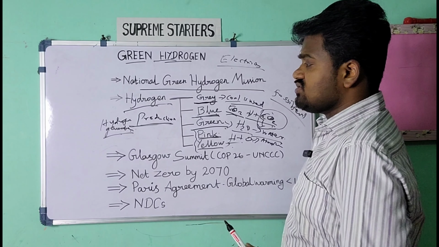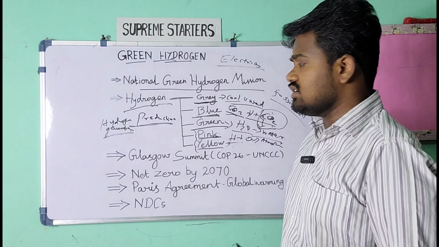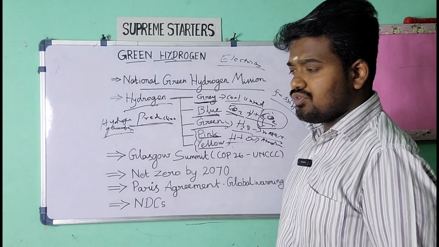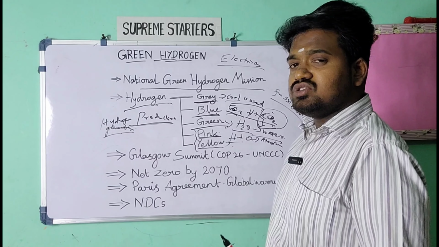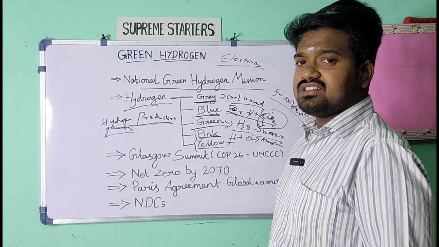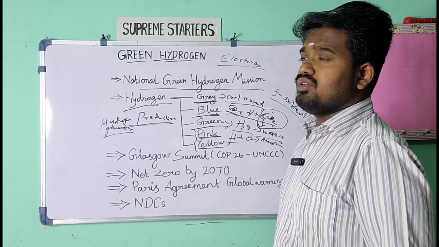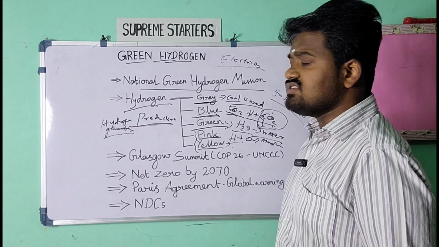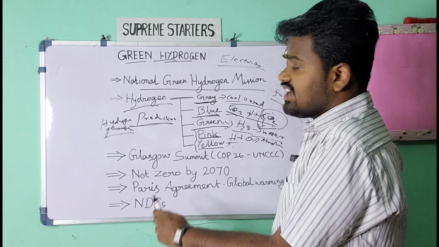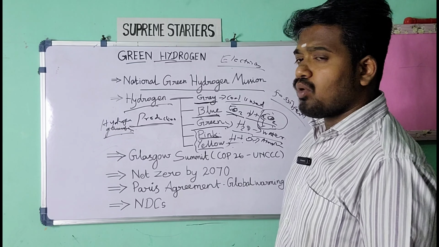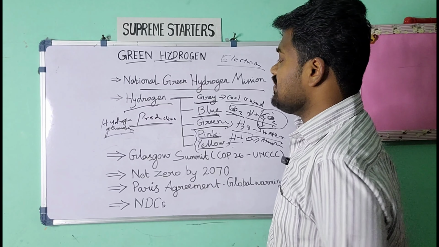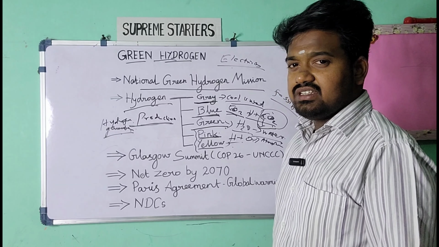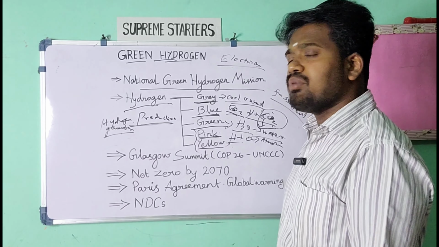So that is one of the major uses which will have a major impact on the renewable energy industries. And any industry which is using fossil fuel can replace it with hydrogen. Hydrogen can be used as an alternative fuel, in transportation and in any industry, including fuel for the air turbine. Every industry which uses fossil fuel, we can replace through hydrogen. So it has very important applications. And if it is produced as green hydrogen, then obviously it is very useful, and it will greatly impact climate change.